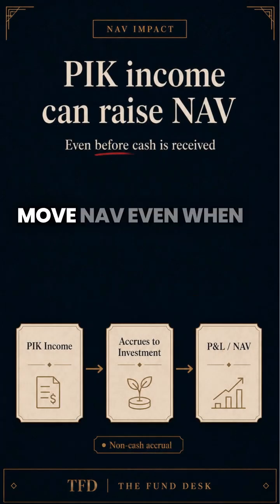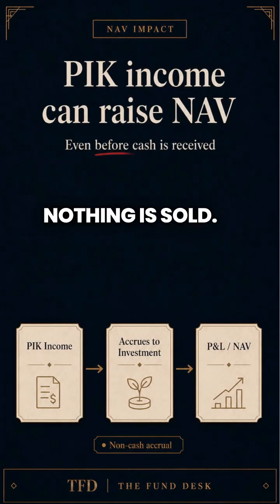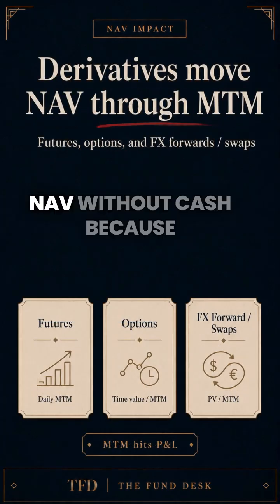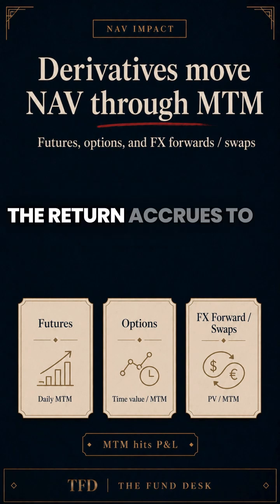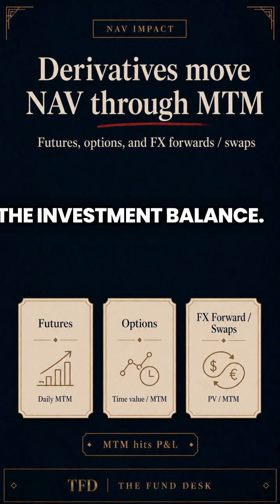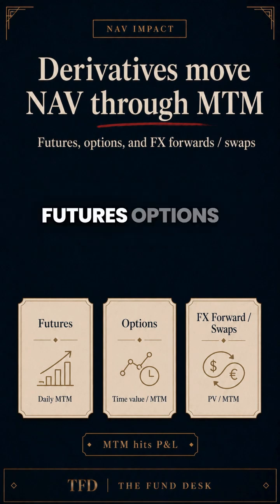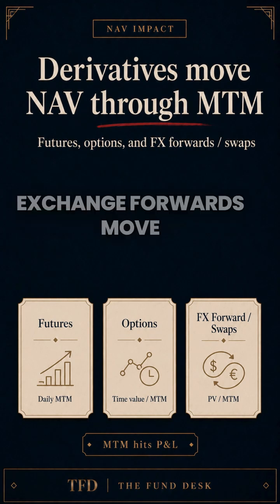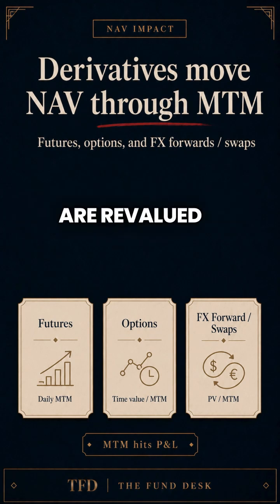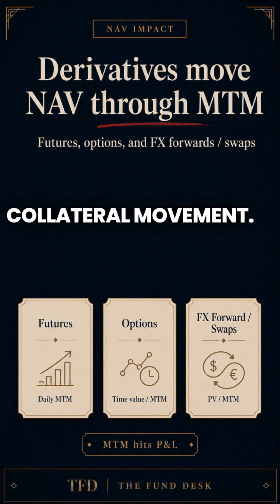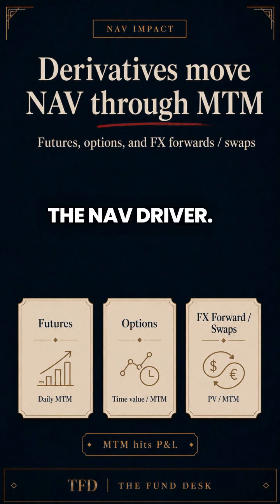Foreign exchange can move NAV even when nothing is sold. PIK income can increase NAV without cash because the return accrues to the investment balance. Derivatives move NAV through mark to market. Futures, options, swaps, and foreign exchange forwards are revalued through P&L. Margin is a cash or collateral movement. Mark to market is the NAV driver.